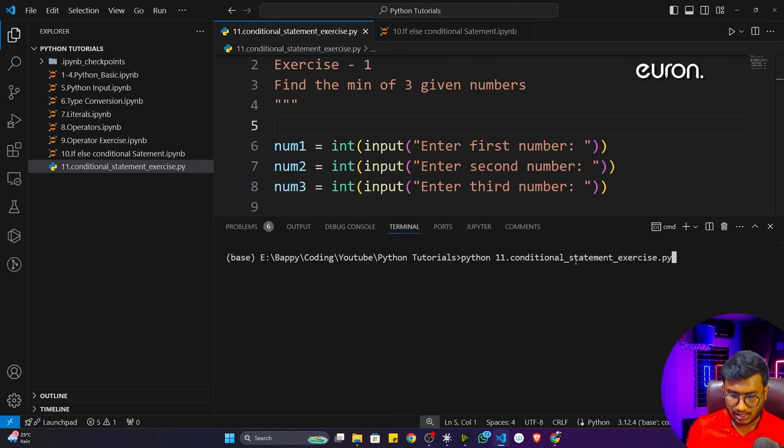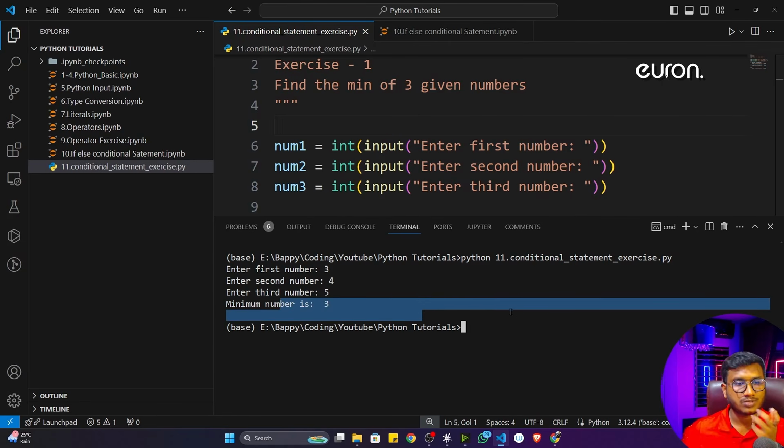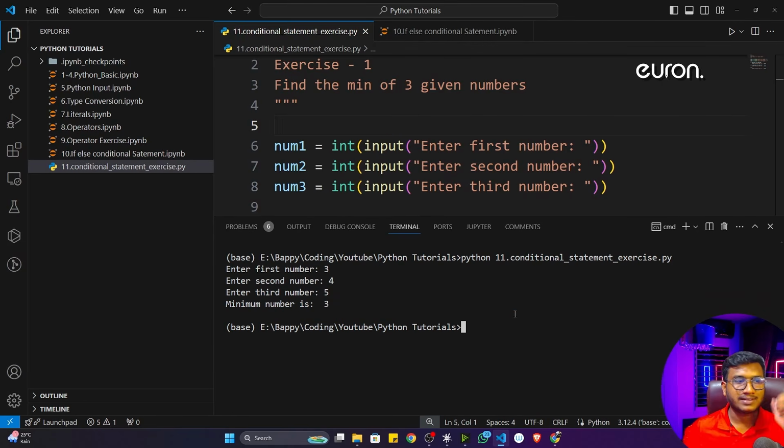Okay, it will autocomplete. Now if I press enter, see, again my program has executed. Now if I give the numbers, let's say 3, 4 and 5, you can see the minimum number is 3. Okay, that means it's working fine. So every time you can execute like that.